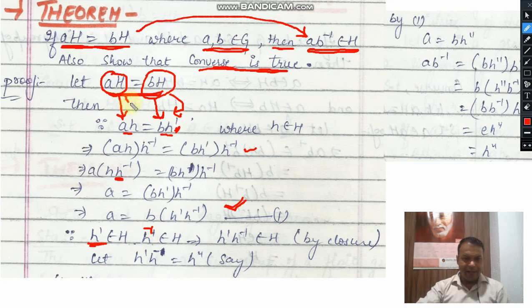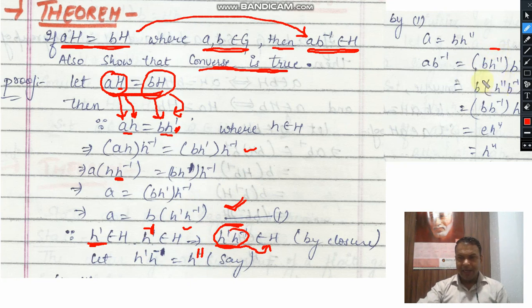If h belongs to capital H, then its inverse will also belong to H. So we apply the closure axiom, which means their product, their composition, will also belong to H. So there will be a value of this composition. Let us suppose the value of this composition is h''. So we can use h'' in equation 1 in place of h'h inverse.